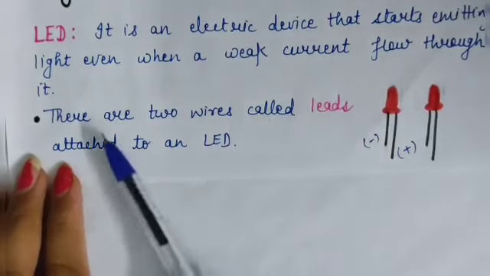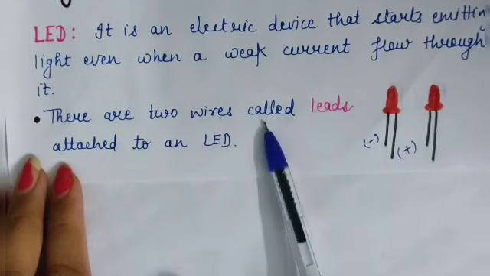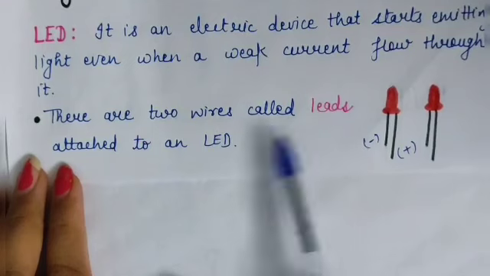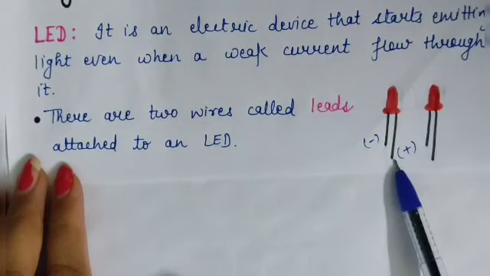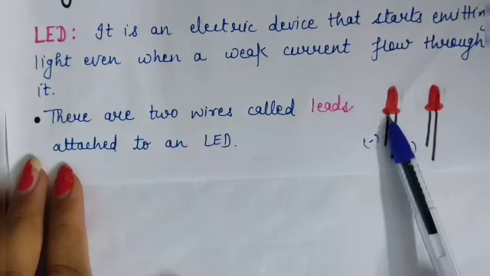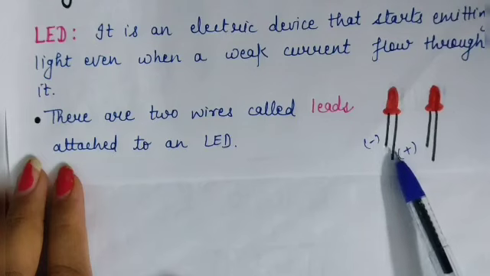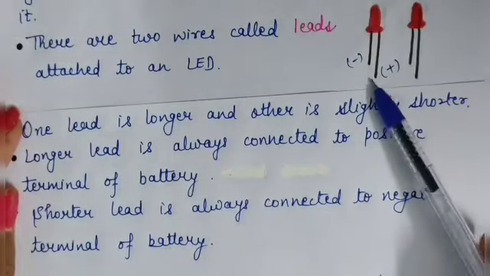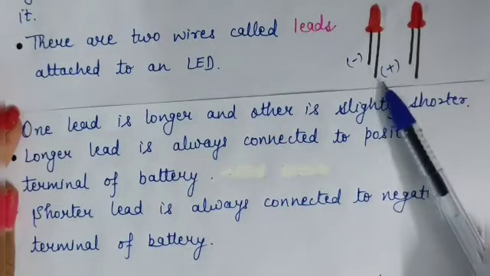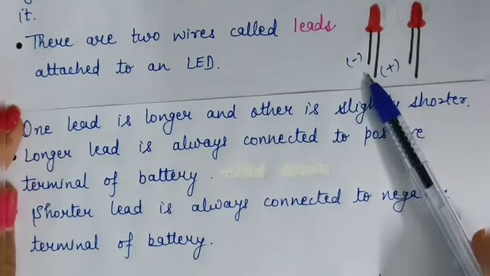So, let us study more about LED. There are two wires called leads attached to an LED. This is a picture of an LED. You can see clearly that one lead is longer and the other is slightly shorter, right?